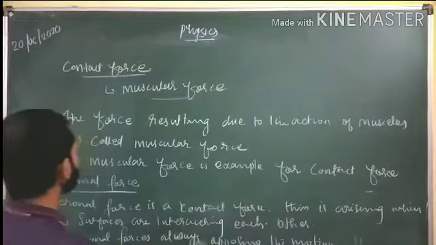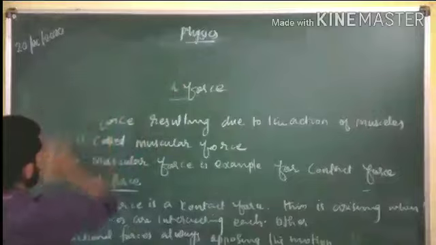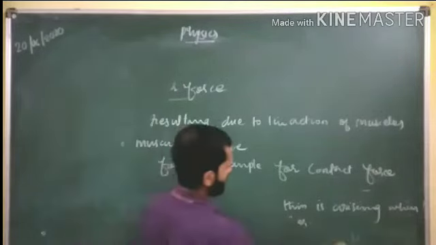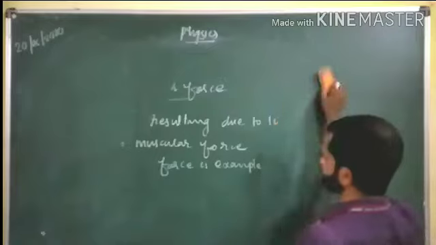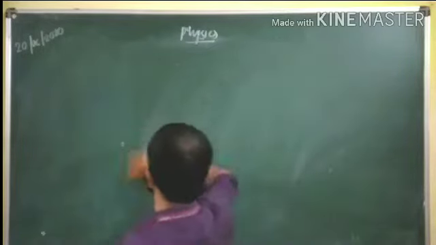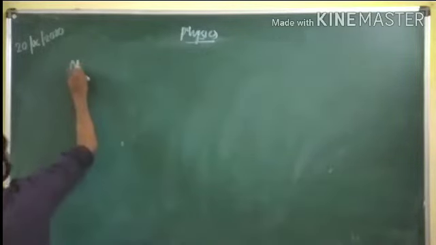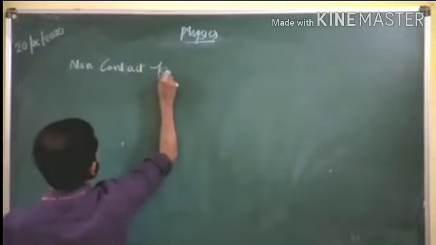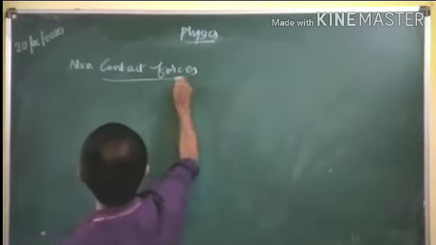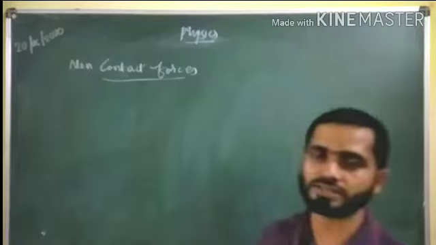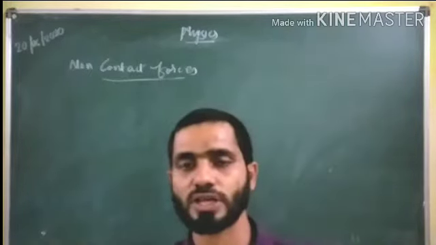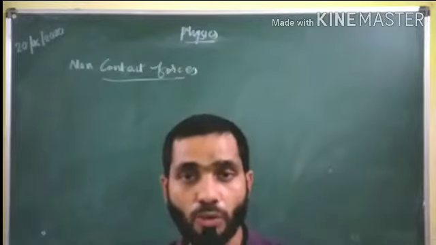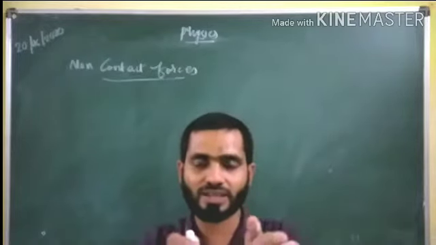Now some examples for the non-contact forces. As we discussed in our last class, non-contact forces are forces which act on an object from a distance without touching or without interacting each other.